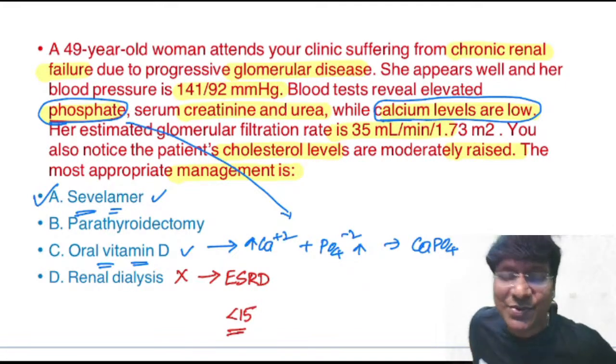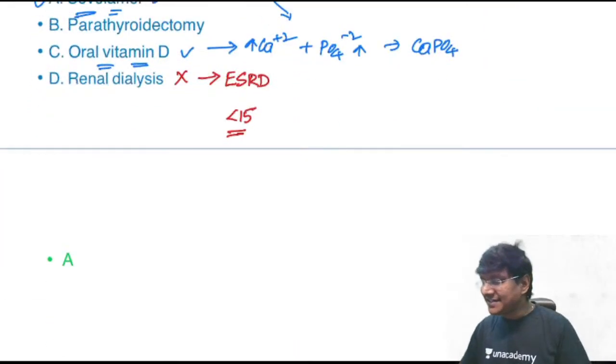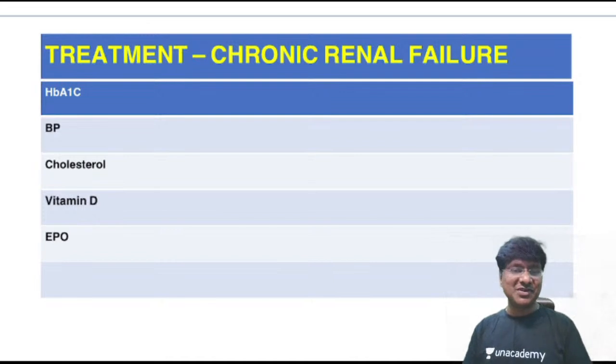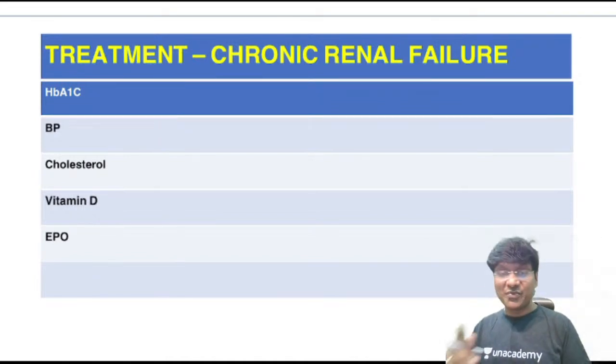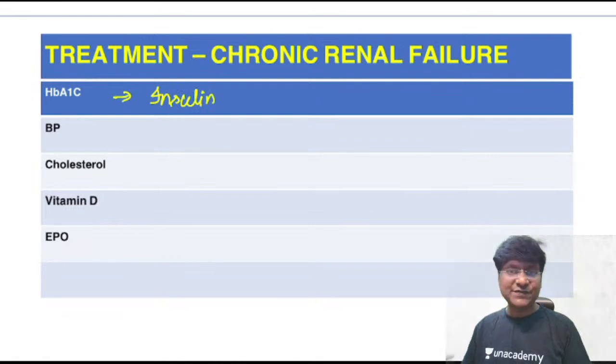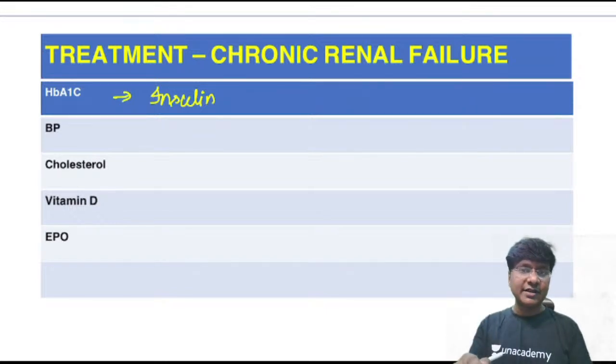Okay, right. Now you take the treatment now. So the treatment is that, what is the most common cause we have discussed? That is diabetes mellitus. So how will you treat this diabetes mellitus? You have to give insulin. Insulin will be the drug of choice for diabetes mellitus in chronic renal failure. Whether it is type 1 or type 2 diabetes mellitus, if the individual has developed chronic renal failure, insulin will be the drug of choice.